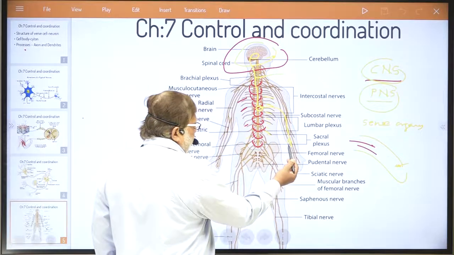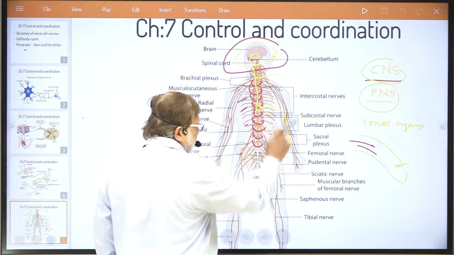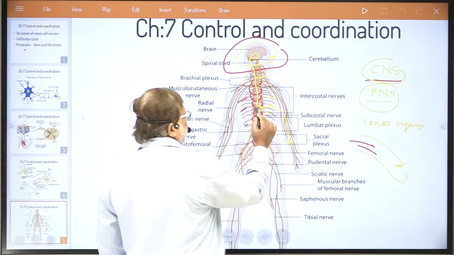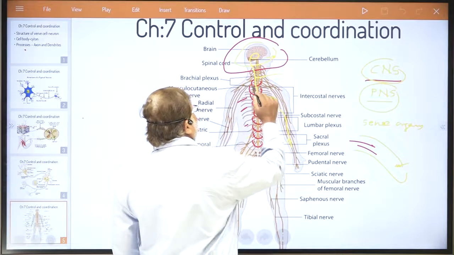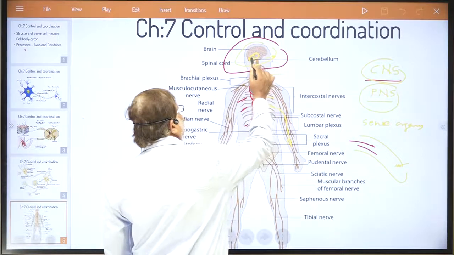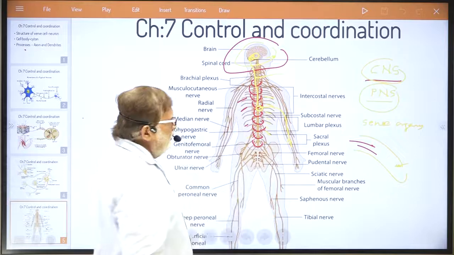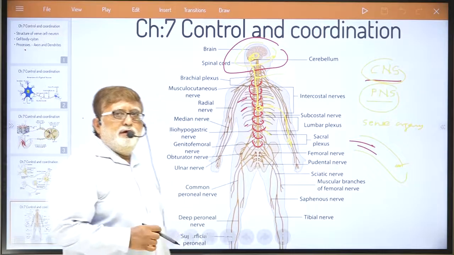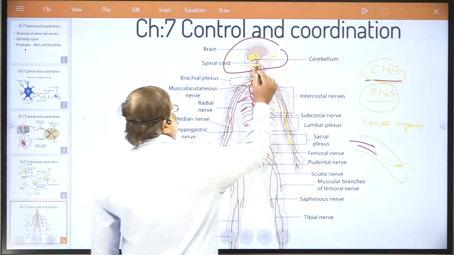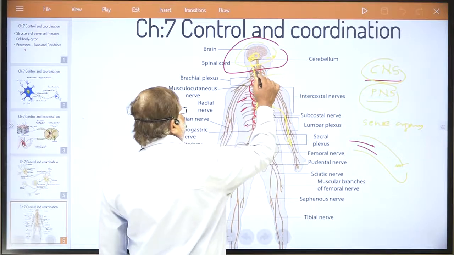The electric signal generated by these nerves reaches the spinal cord, and from the spinal cord it goes to the brain. The brain accordingly interprets this electric signal and sends an order to the spinal cord.